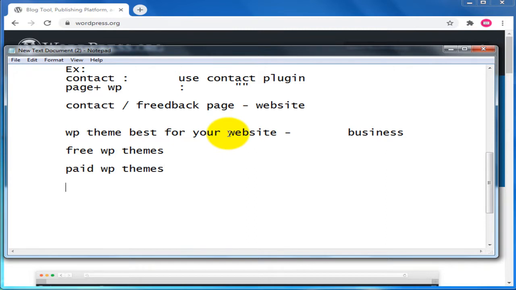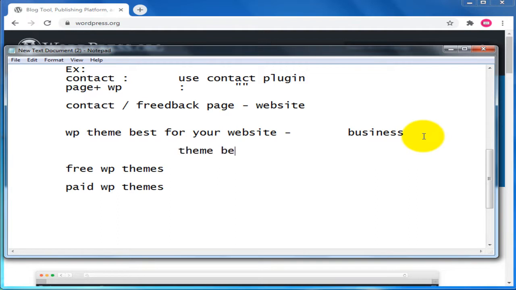So what you need to do is select which theme is best for your business. It depends upon your requirement only. It depends totally upon your requirement only. So you need to think and select.